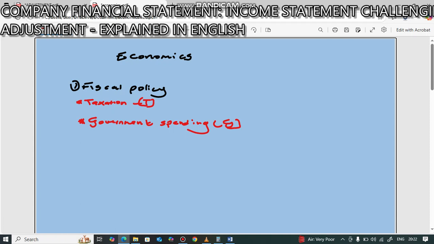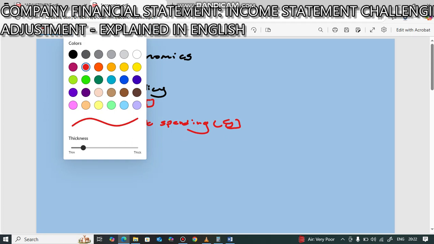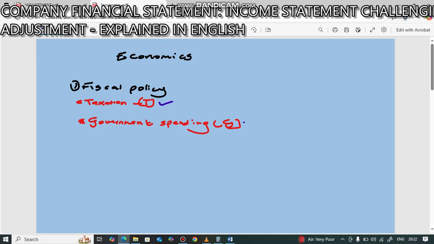Fiscal policy is based on the theory of Keynes, one of the economists who believed that we need government intervention in the economy. Whenever the economy is experiencing a recession, or whenever economic activities are too high, government can use two tools of fiscal policy: taxation and government spending.